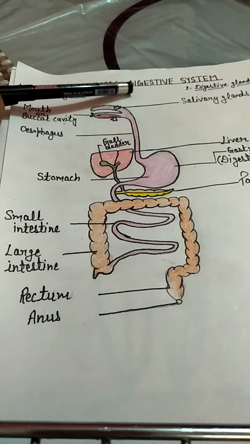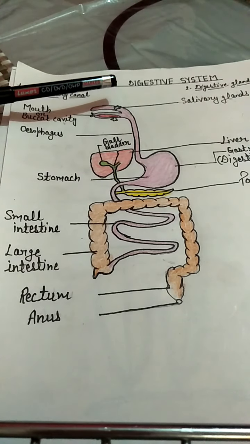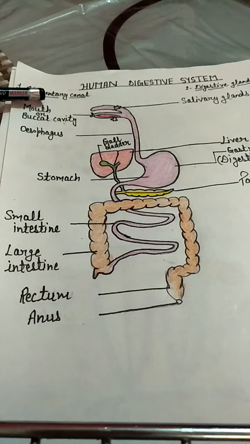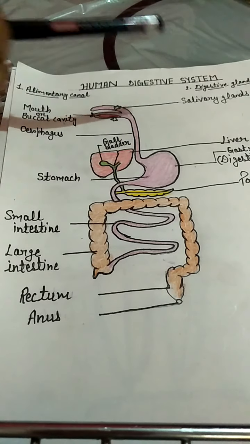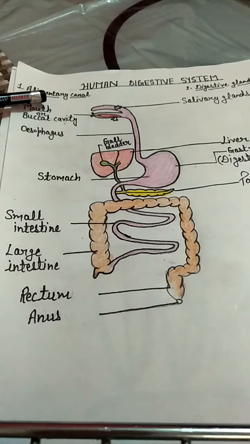What is the digestive system? It is the system which is made up of different parts, and these parts are responsible for digestion, or breaking down, of complex components of food into simpler ones. The human digestive system is made up of two parts. One is the alimentary canal and the second is the digestive glands. So first of all I will discuss with you the alimentary canal.